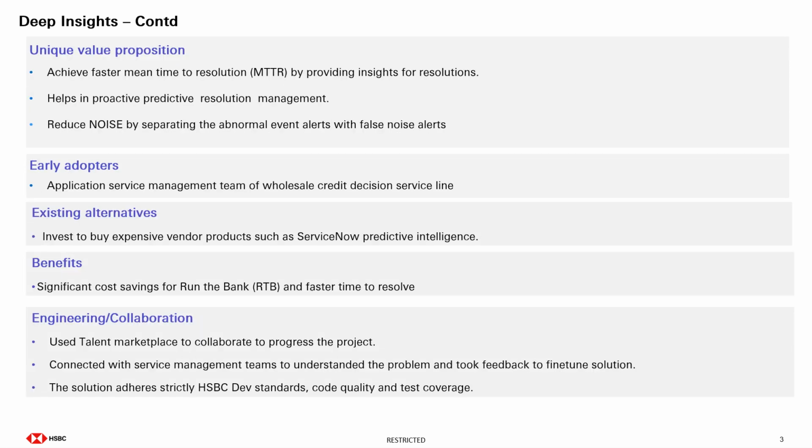So this is the UVP of our application. It would achieve a faster time to resolution by providing insights into the issue, help proactively predict resolution management, and also reduce the noise by separating the abnormal alerts from false noise alerts. Our idea can initially be adopted by the application service management team of the wholesale credit decision service line.